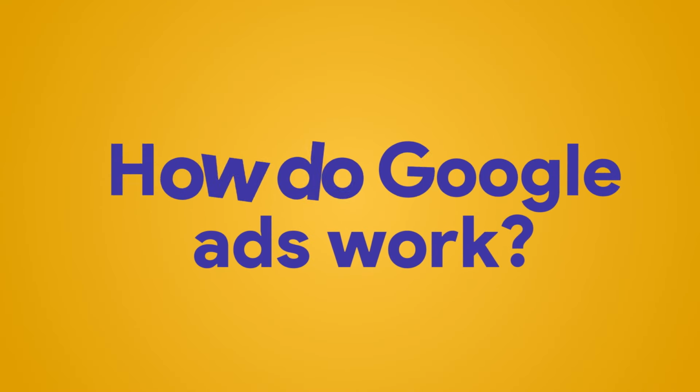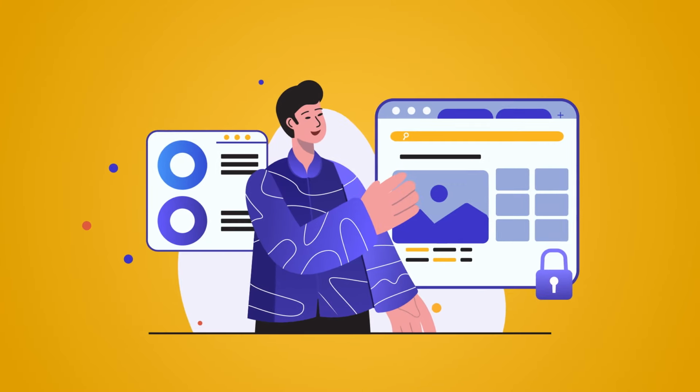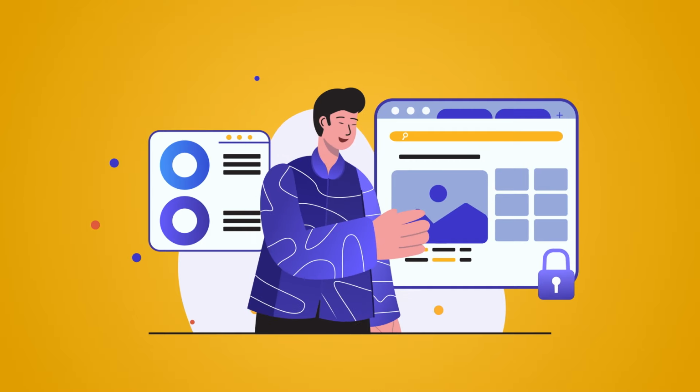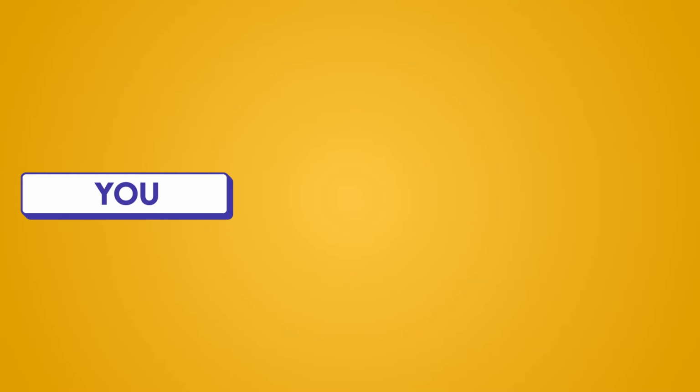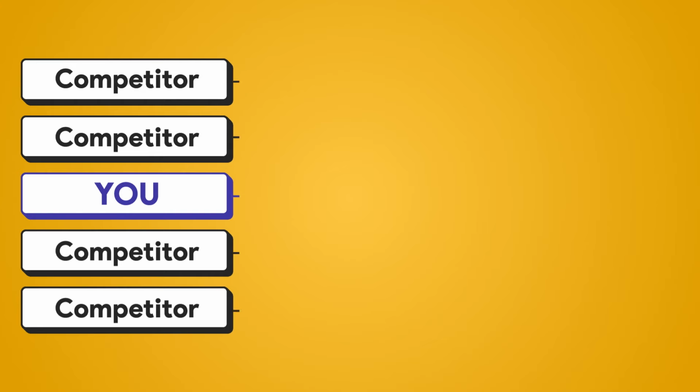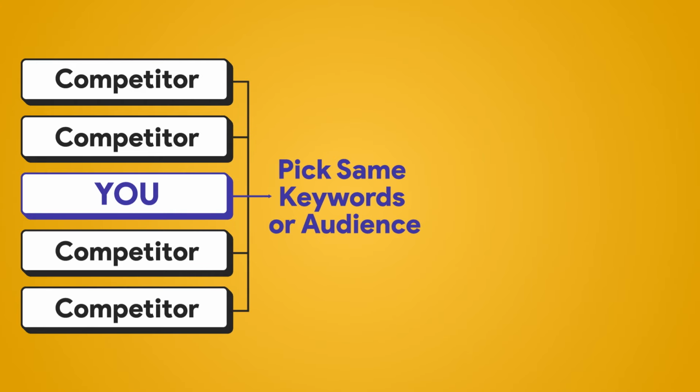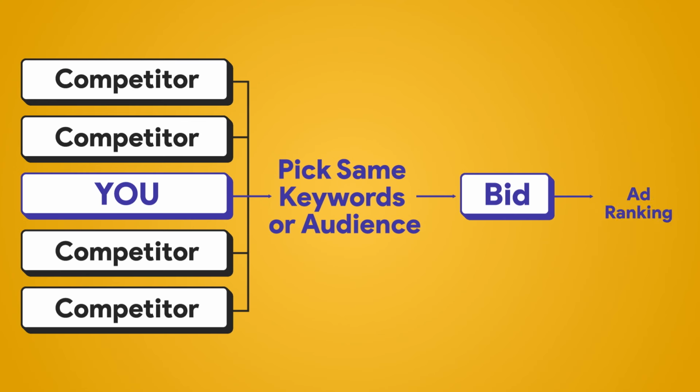How do Google Ads work? Your business runs advertising based on specific keywords and audiences. As you are not the only one targeting those factors, the Google Campaign Manager compares your ads with the ones from your competitors. The algorithm considers criteria like the quality of your advertisement and your bid to decide how to rank all the ads. It is important to understand these two items, the quality score and the bid.